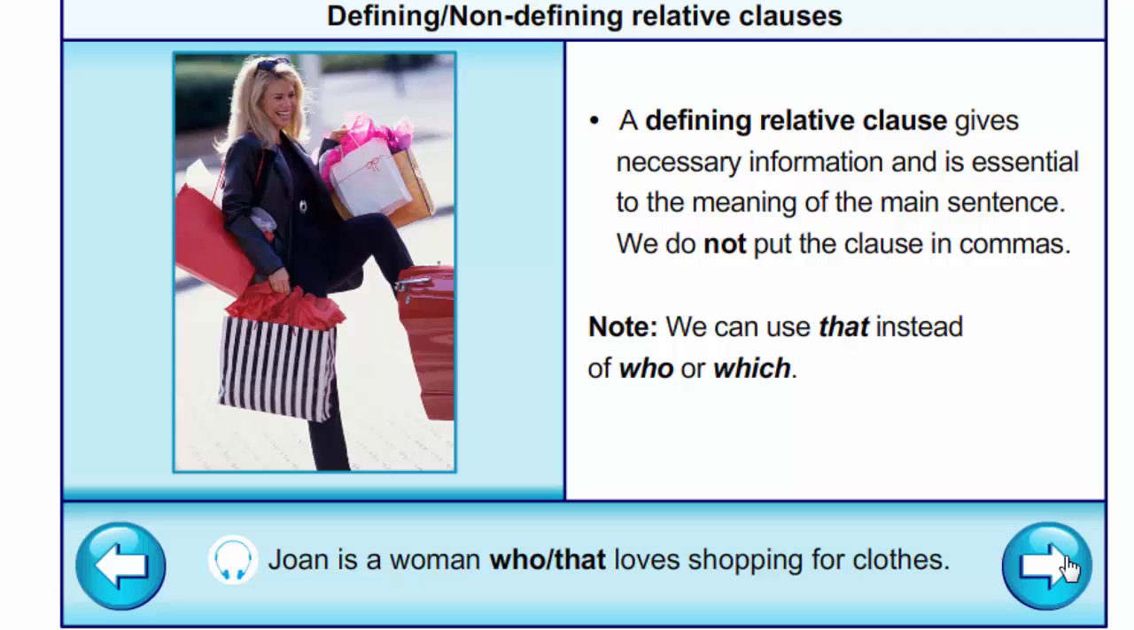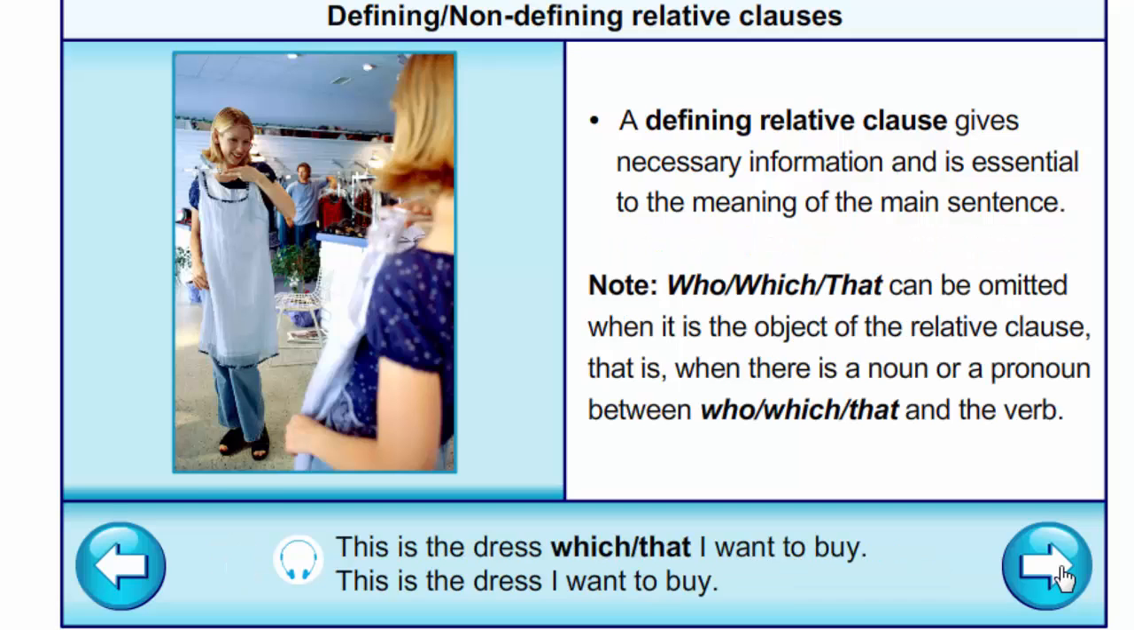Defining and non-defining relative clauses. A defining relative clause gives necessary information and is essential to the meaning of the main sentence. We do not put the clause in commas. We can use that instead of who or which. Joan is a woman who loves shopping for clothes. Joan is a woman that loves shopping for clothes.